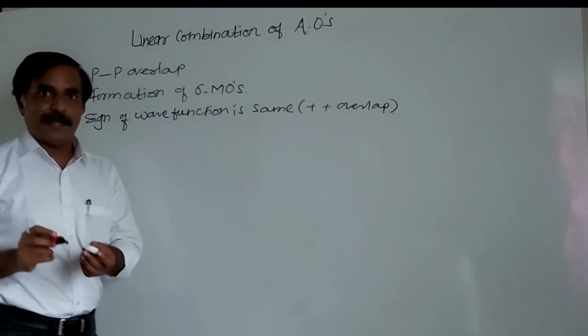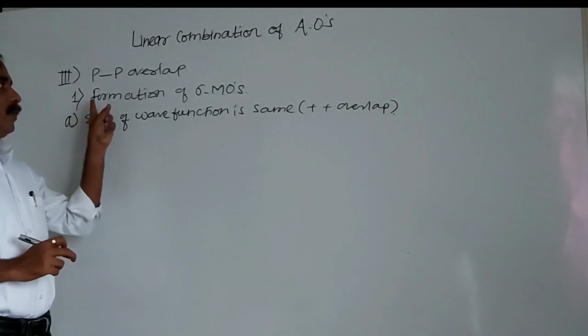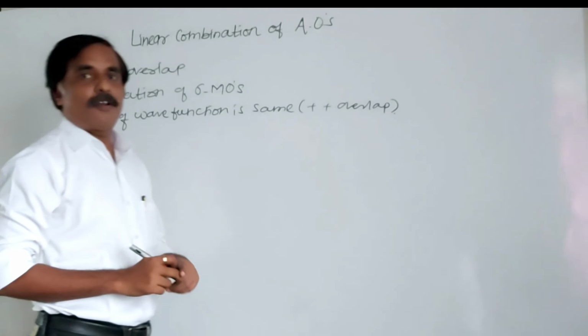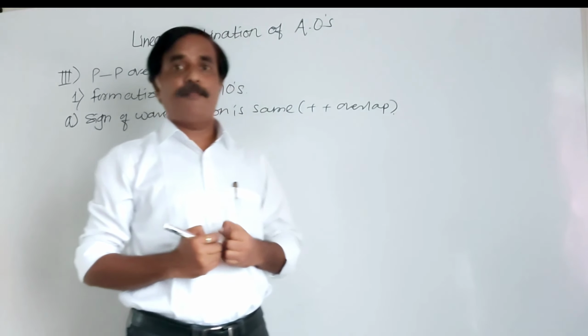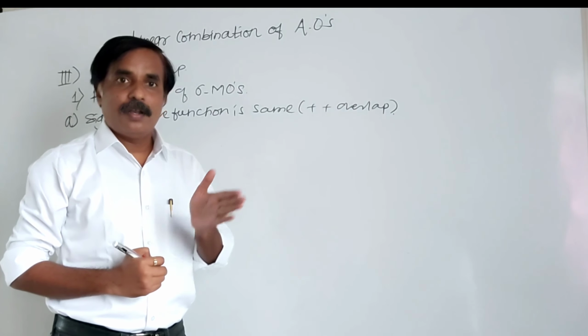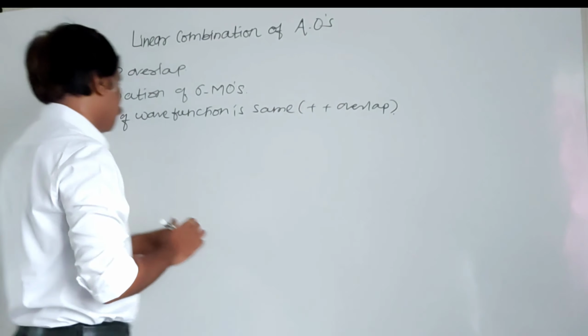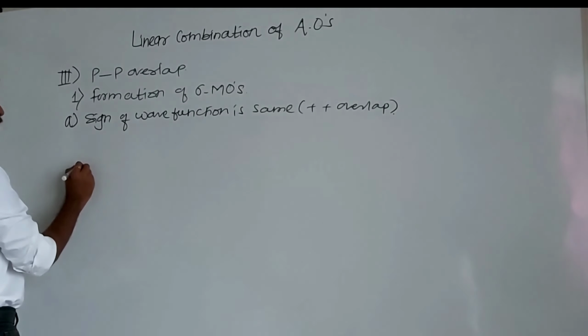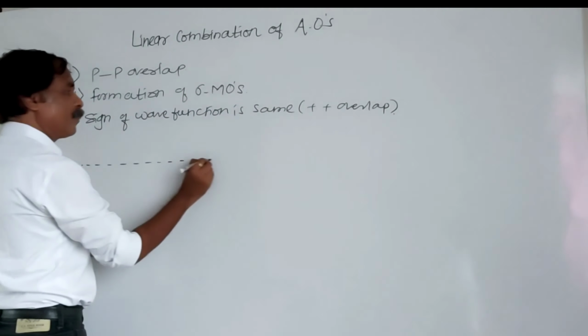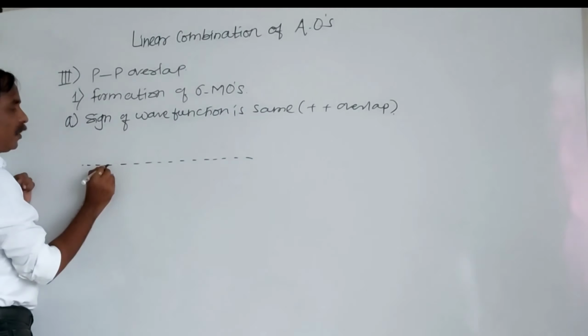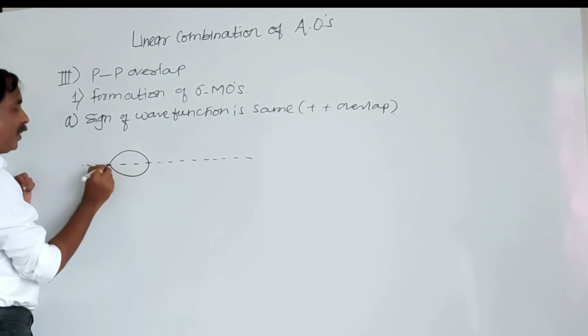Here we are dealing with the formation of sigma molecular orbitals, and a direct overlapping is required. P atomic orbitals must lie along the x-axis, that is, the internuclear axis. Suppose this is the internuclear axis. This is one p atomic orbital, the wave function of one p atomic orbital.